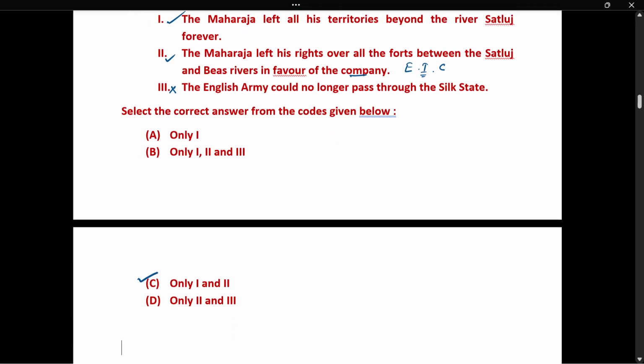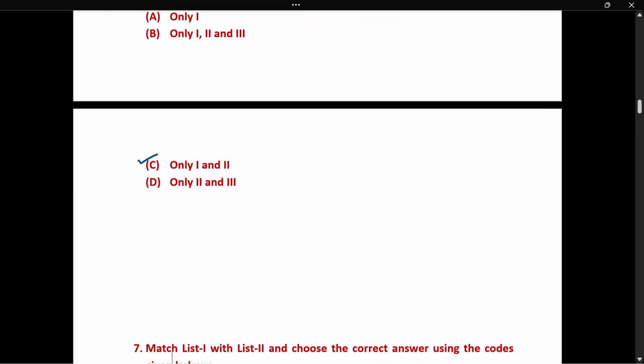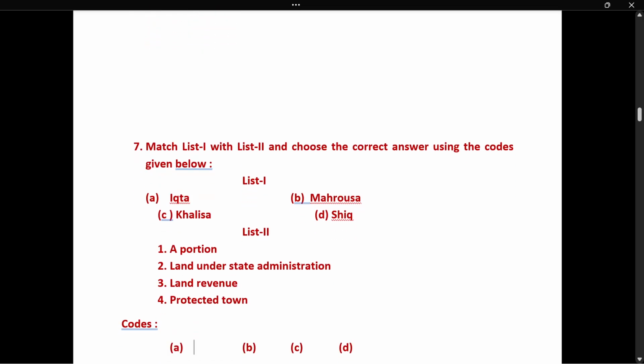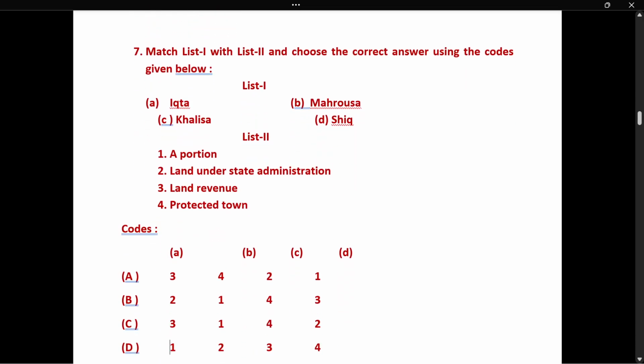I hope you are getting the concept. Any problem regarding this, please feel free to ask me in the comment section. Now, question number 7, which asks: match list 1 with list 2 and choose the correct answer using the codes given below.